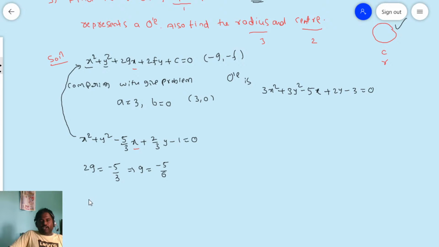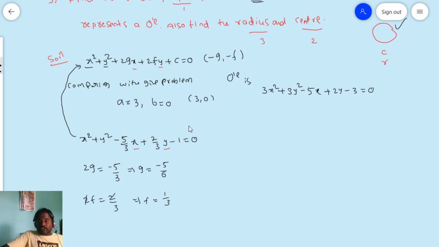Now I need to find the f value. How can I find the f value? Compare the y coefficient in the general form and the converted equation. So what is the y coefficient here? You have 2f is equal to 2 by 3. So the numerator 2 on the left side and right side gets cancelled. Then you will have f is equal to 1 by 3.